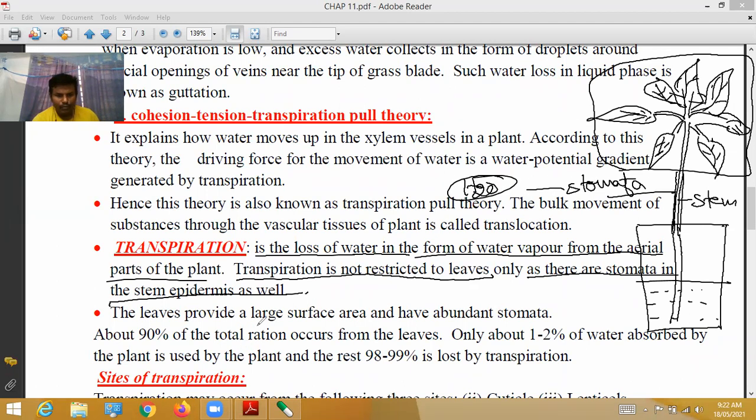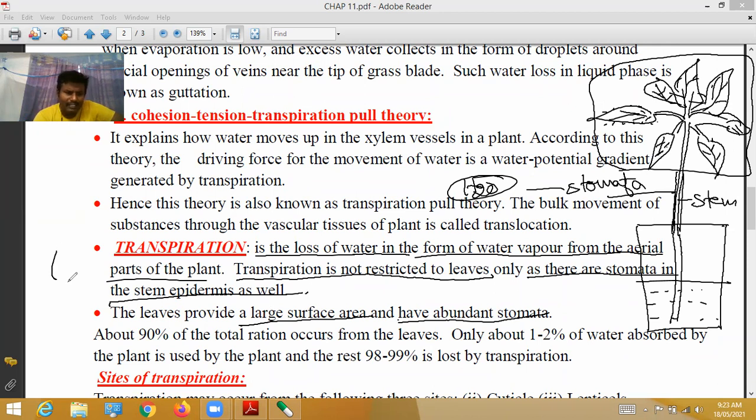The leaves provide large surface area and have abundant stomata. In your practicals, one experiment is there: how the transpiration process takes place through stomata and stomatal apparatus, we have to do a dissection and have a look at that. Everybody knows the leaves provide a large surface area.